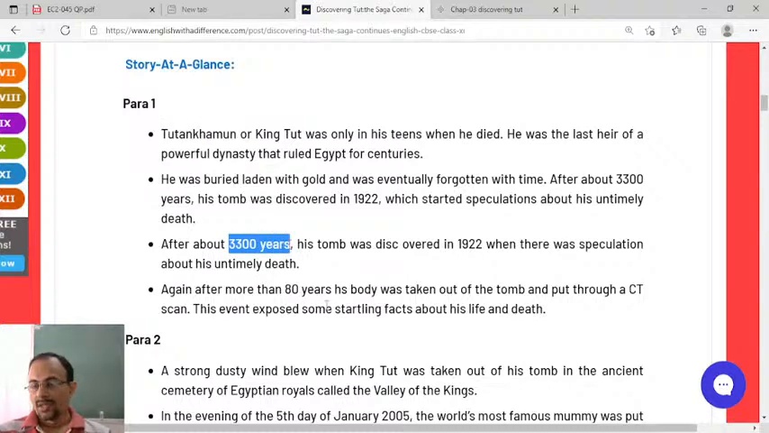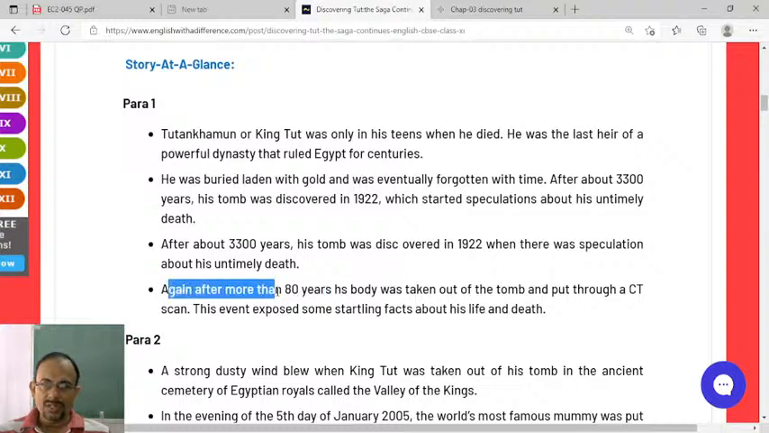Can you imagine? After so many years, his tomb was discovered, because the archaeologists took interest in finding his tomb for research purposes. After more than 80 years of search, his body was taken out of the tomb and put through a CT scan. Understood? That is why this lesson is very important.